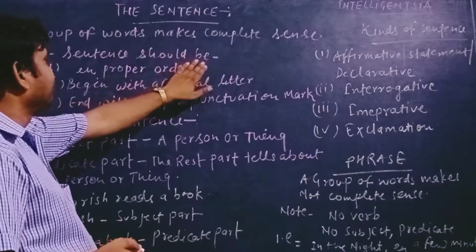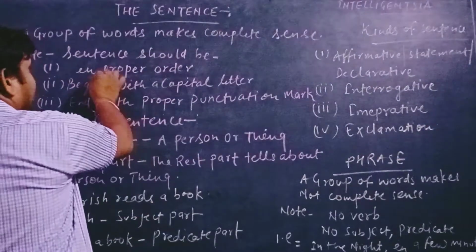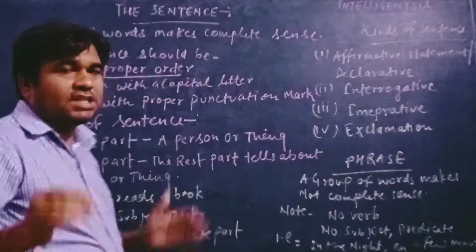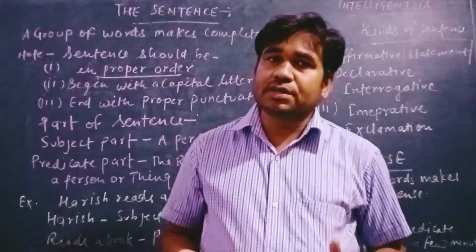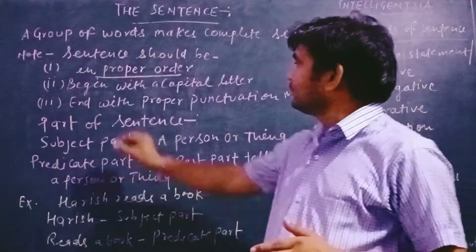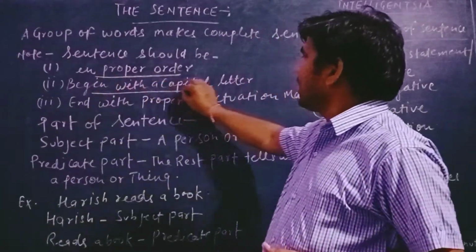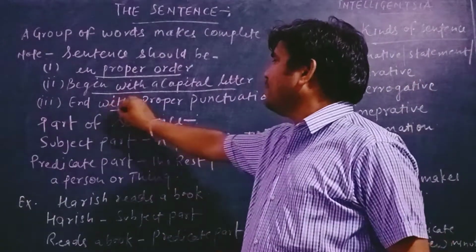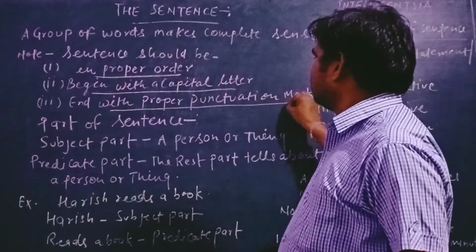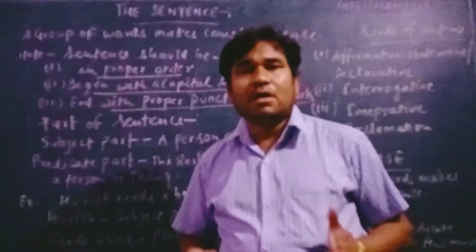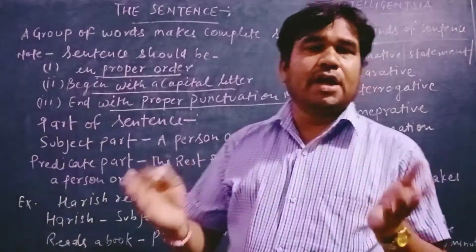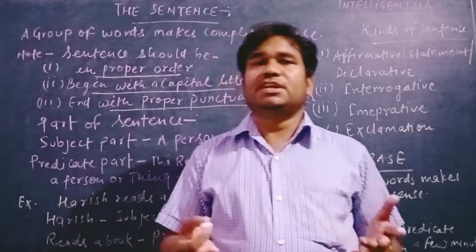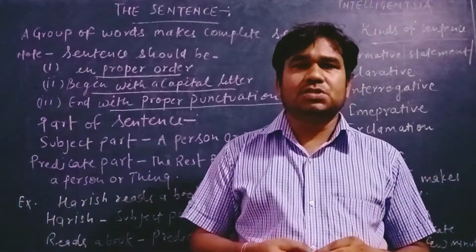A sentence should be in proper order. Second, it begins with a capital letter. And third, it ends with a proper punctuation mark. It means to say full stop, interrogation mark, or exclamation mark. So these are the punctuations, you know.